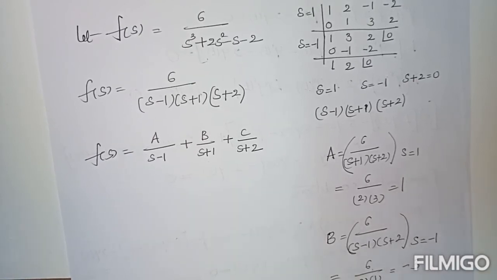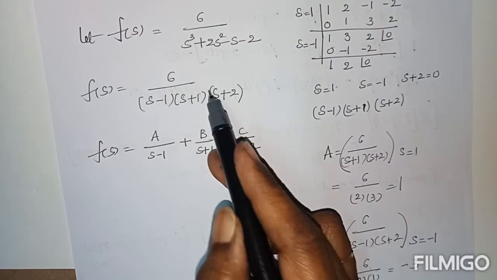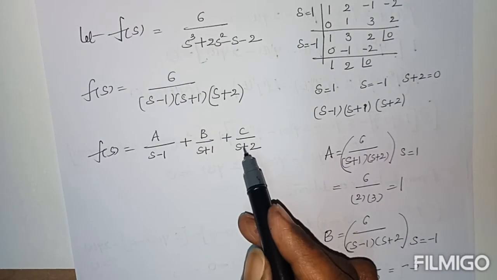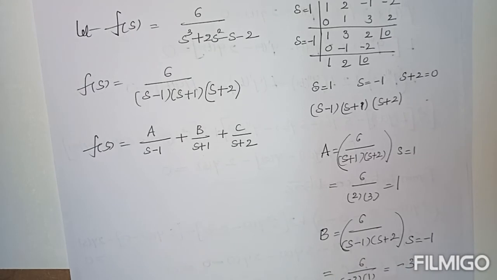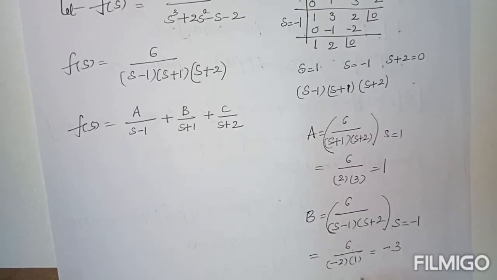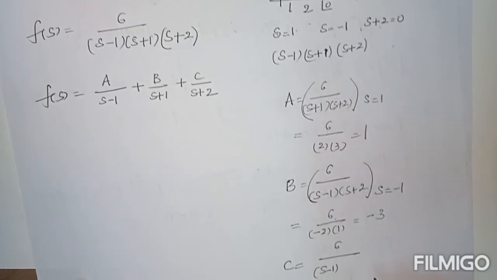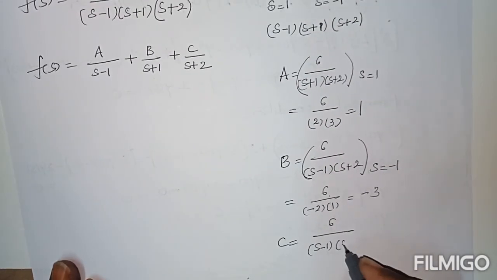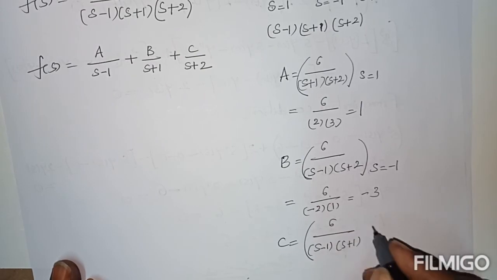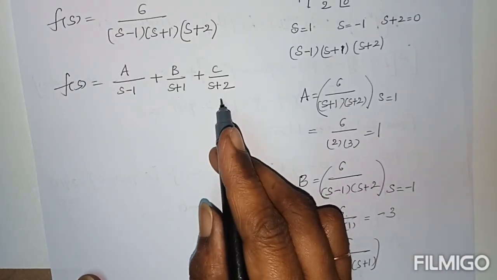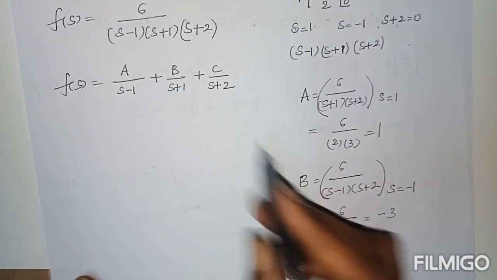Next, to get C, write the complete fraction except C's denominator. So that C equals the fraction 6 by S minus 1, next S plus 1. From this denominator, S plus 2 is a factor, then S equal to minus 2.